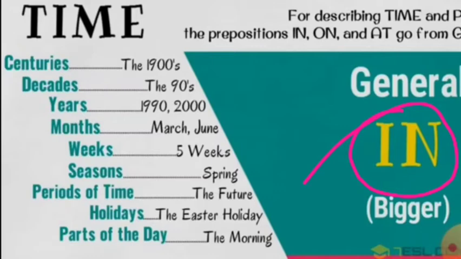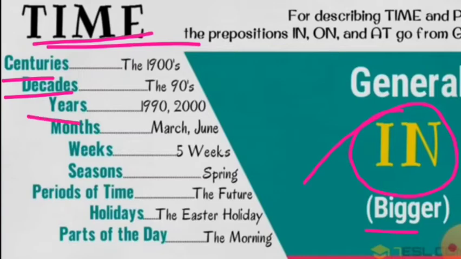As I have told you, for preposition of time we use in for bigger things like centuries, the 1900s, the 1700s, for decades, the 90s, decade means 10 years, the 70s, the 80s, for particular years, for 1900, for 2000, for months like March, June, for weeks like 5 weeks.